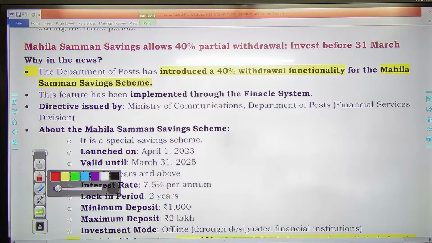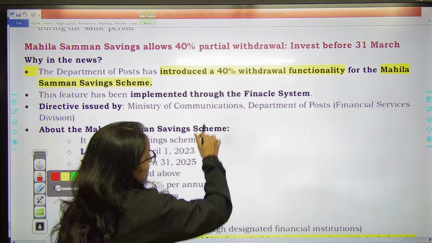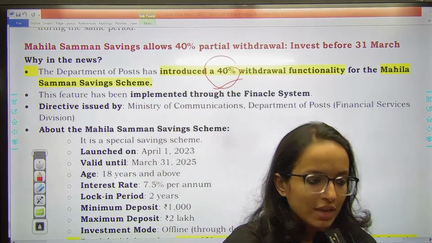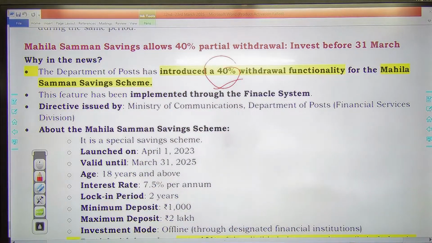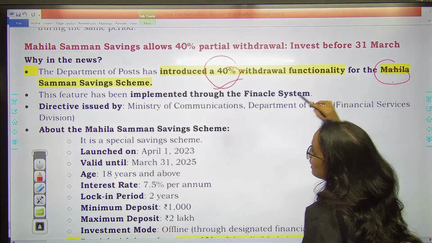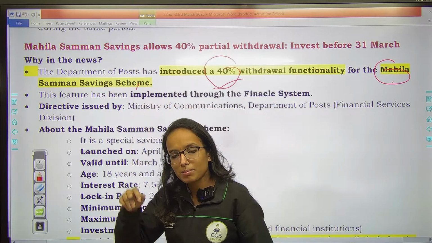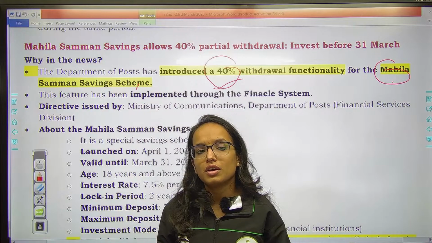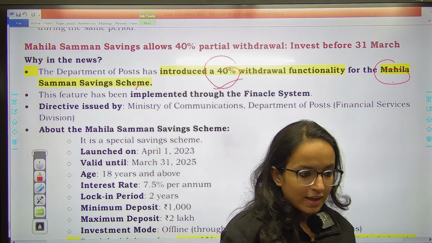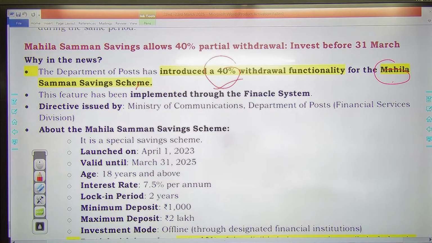Next news is the Department of Posts has introduced 40% withdrawal functionality. See, this was already there, now it has only been notified, right, it is not new. The 40% withdrawal functionality has been notified for the Mahila Samman savings scheme. Mahila Samman savings scheme is another saving scheme introduced by the government where women particularly can earn interest and save simultaneously.